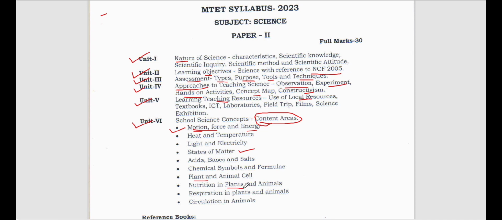Nutrition in plants and animals. Now you have to know the different types of nutrition, like heterotrophic nutrition, autotrophic nutrition, then holozoic nutrition, right? Parasitic nutrition, then symbiosis, commensalism, competition, predators, herbivores, carnivores, omnivores, decomposers, all those you have to know.